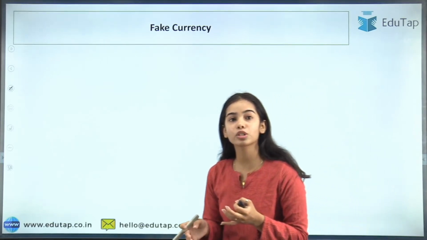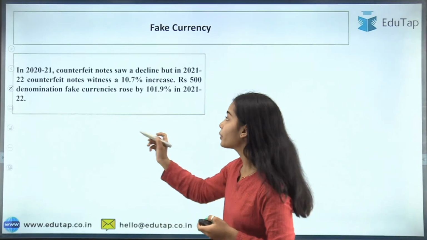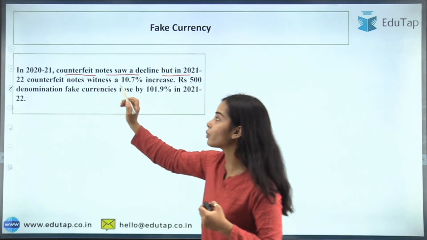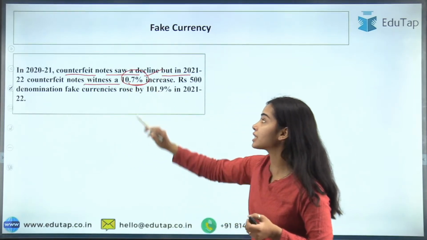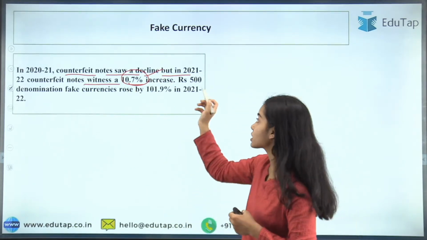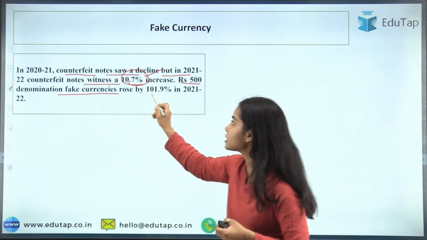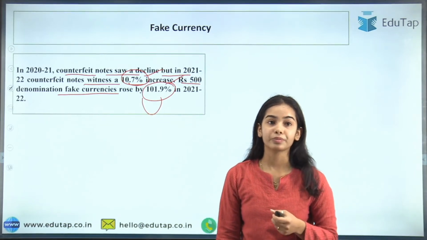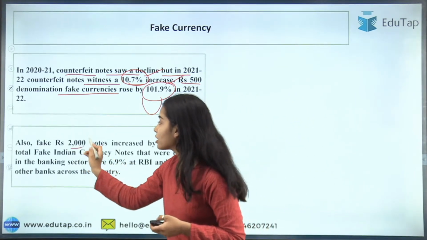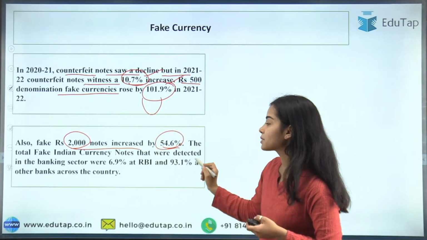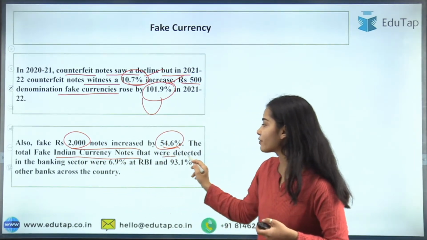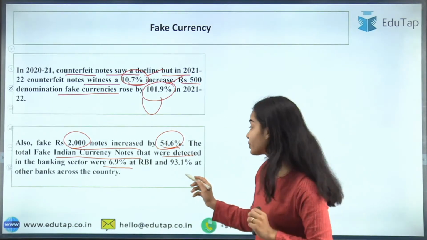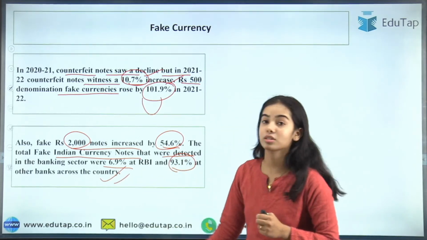Next, fake currency was talked about in the annual report. In 2020-21, counterfeit notes saw a decline, but in 2021-22, counterfeit notes witnessed a 10.7% increase. So more fake currency was coming. Rupees 500 denomination fake currency rose by 101.9% in 2021-22, and fake notes of 2000 increased by 54.6%. The total fake Indian currency notes detected in the banking system were 6.9% at the RBI and 93.1% at other banks across the country.